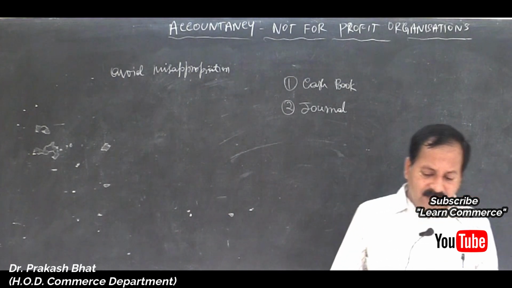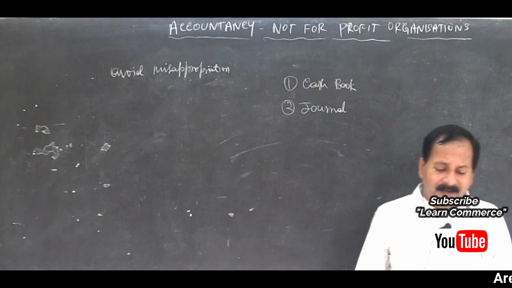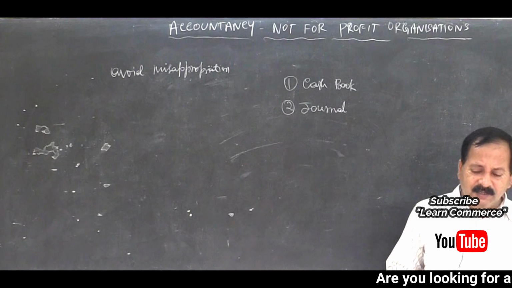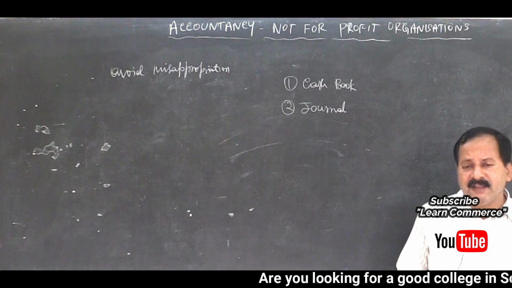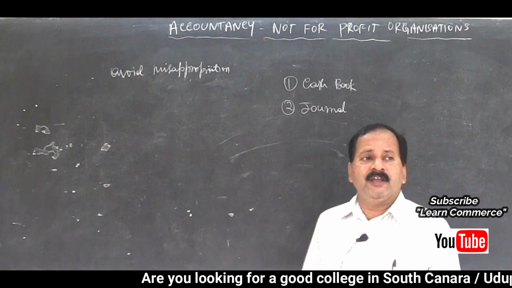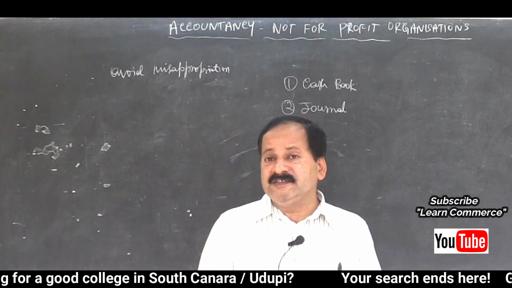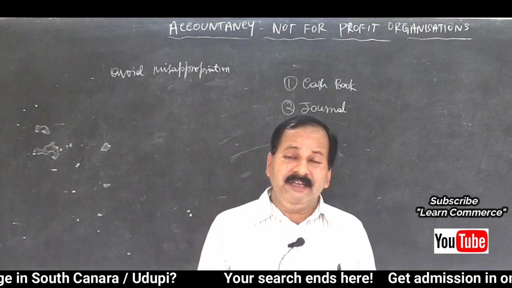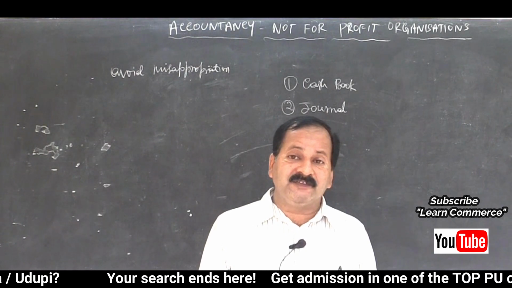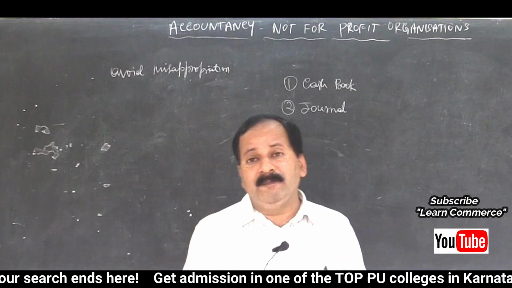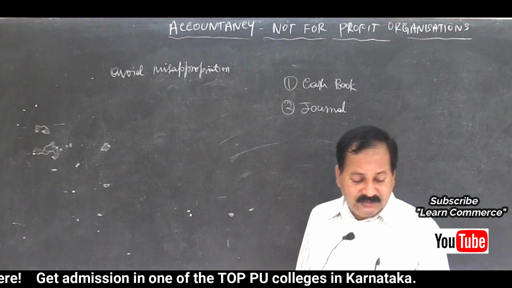Journal is maintained to enter non-cash items like bad debts, depreciation. I already told you depreciation is not included in the receipts and payments account. So to include those things, we have to pass journal entries. For that we will maintain a journal.